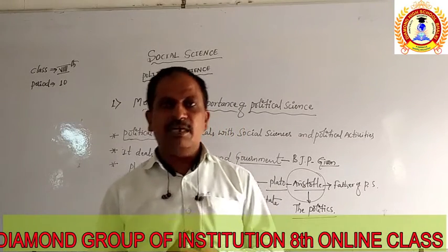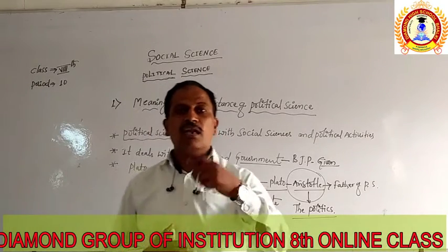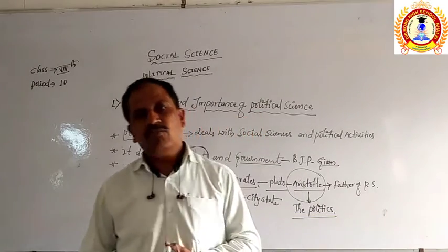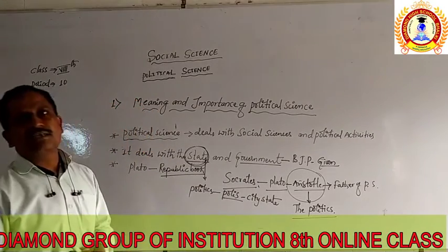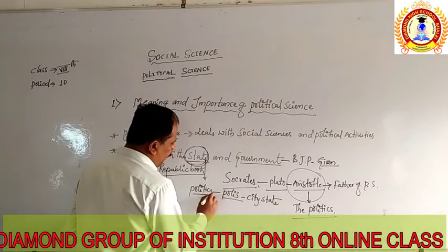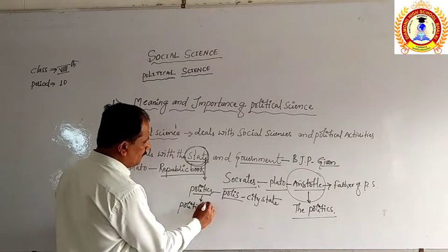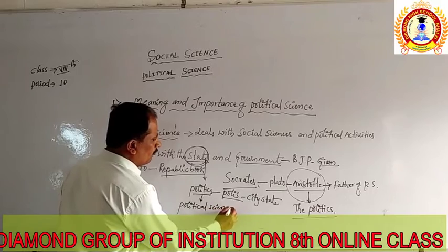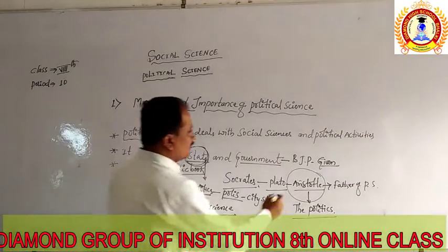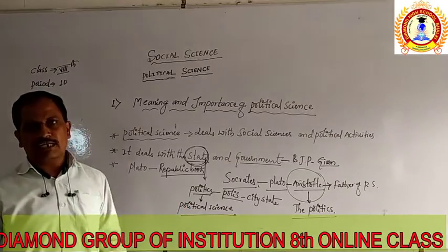However, in modern times, scholars have preferred to use the term political science for the study of the state and the government. So for politics, the new word political science was given. It was the modern word developed by the new scholars who came after Aristotle. In this way, we find the origin of political science.